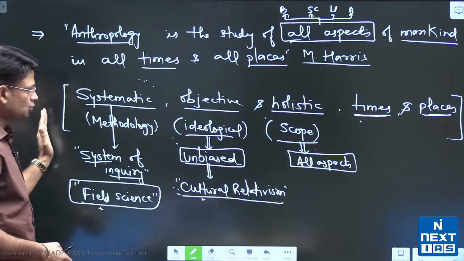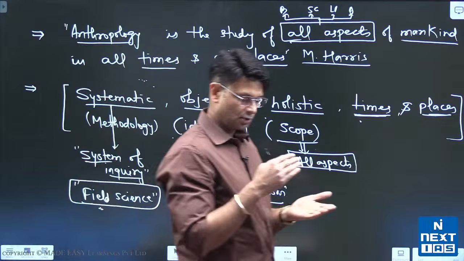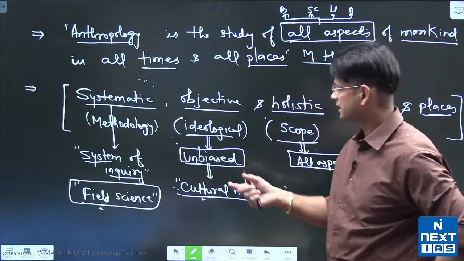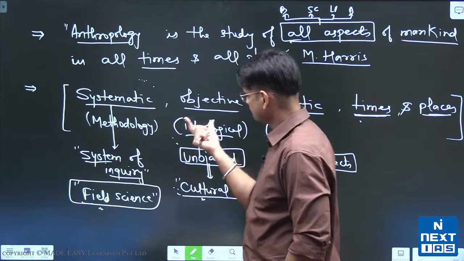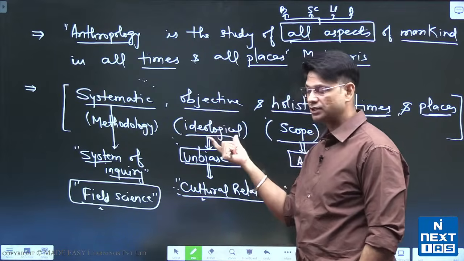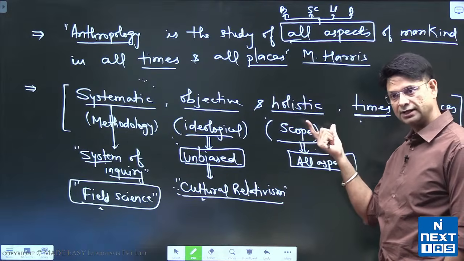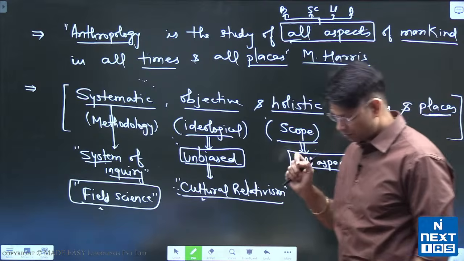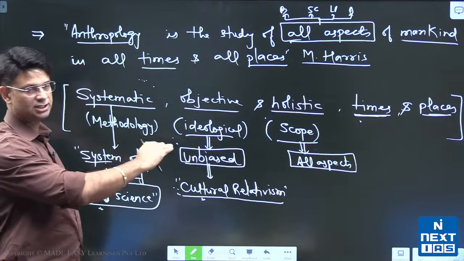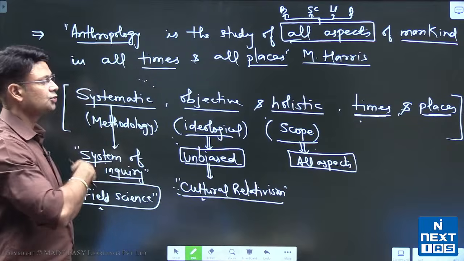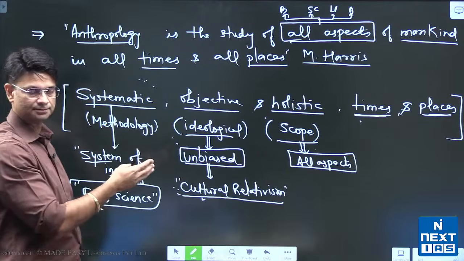So if you just go to that definition, you can understand that question that was asked. If you understand the meaning of the word systematic, you can write what systematic means. If you understand the word objective, you can write that. If you can understand the word holism, holistic, then you can write it. Now, most important thing that I have told you is a superficial layer about this particular definition. The more you read in anthropology, the more ideas you will develop about the same definition.